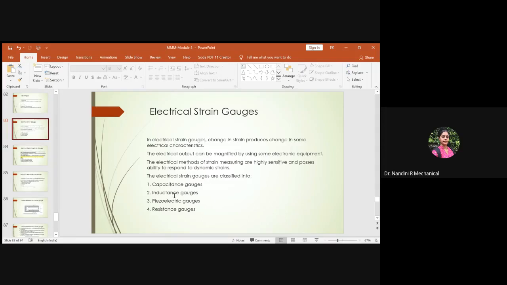If you use an inductance type of gauge, it is called an inductance gauge. If you use a piezoelectric material to create a gauge, it is called a piezoelectric gauge. There is not much description needed as per the syllabus related to the classification. You should focus more on the types of the strain gauges. So this is about what we mean by an electrical strain gauge and its classifications.